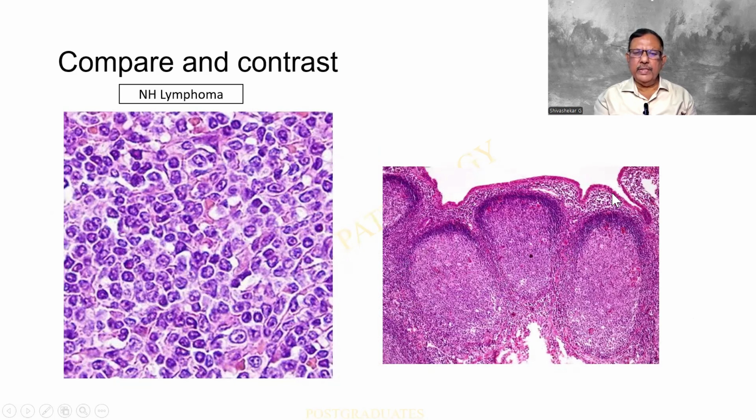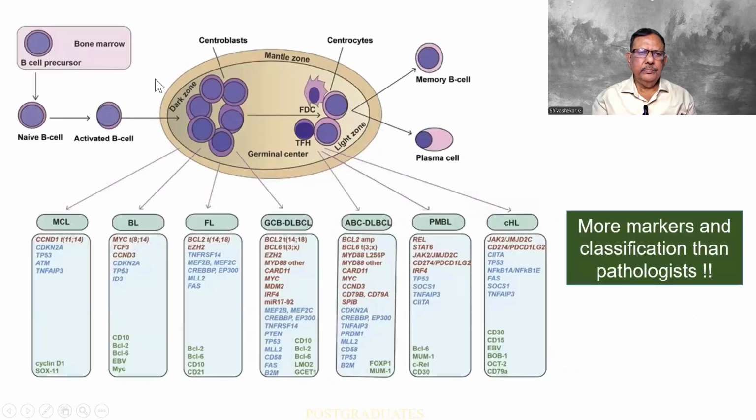Compare and contrast. This picture I have already explained, whereas here there is a monomorphic uniform population and there is no lymphoid follicle. The cells obviously are large. It is a case of a large non-Hodgkin's lymphoma. So again, you find a beautiful diagram of a follicle and then there is a mantle zone, the precursor cell and finally the mature cell, and the battery of markers that can be named along with them. More markers and classification than pathologists.